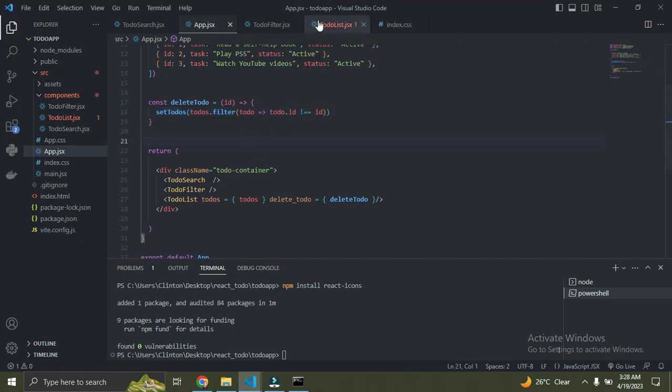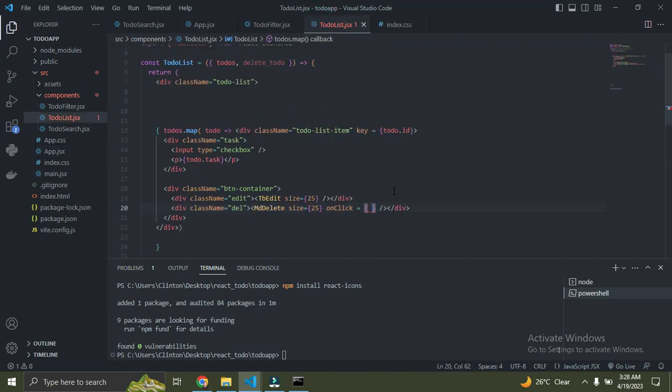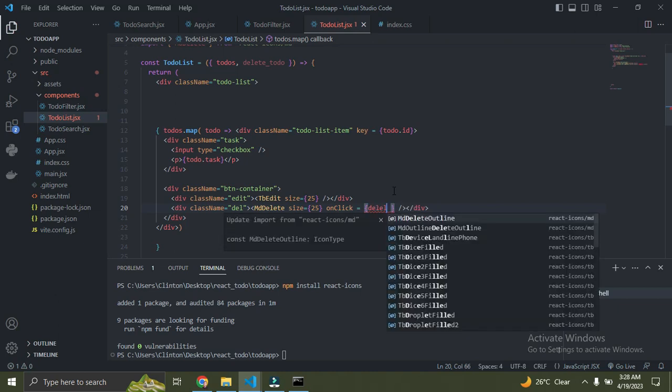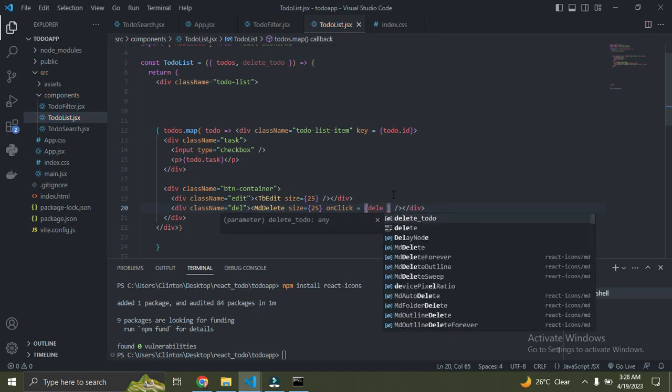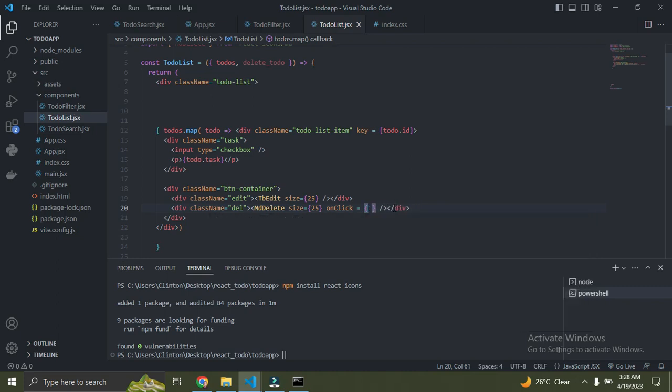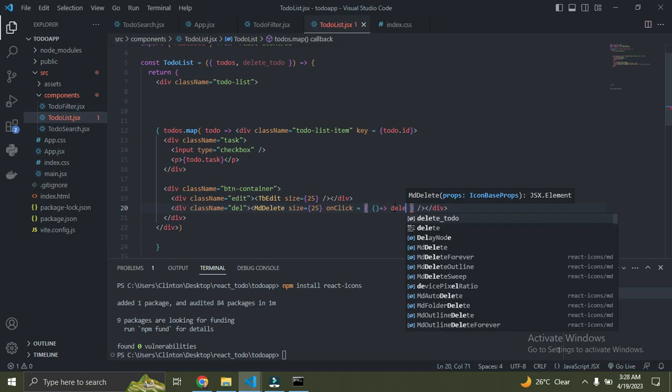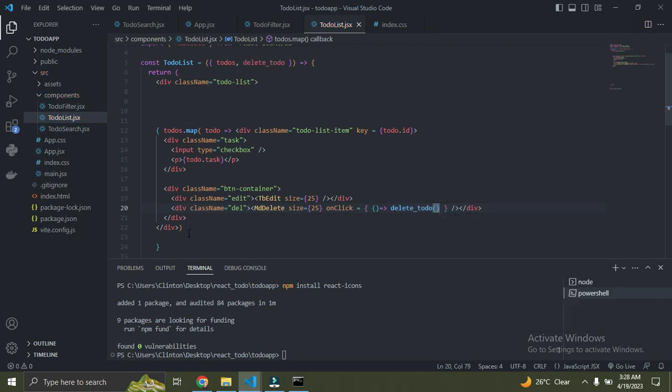Understand? So over here we could have just called it deleteTodo straight up, but we can't do that because this function requires an argument. So whenever it needs an argument, you need to also return an arrow function here. That's how it works. So I'm going to just say deleteTodo, and now passing the id. So the id is going to be todo.id.